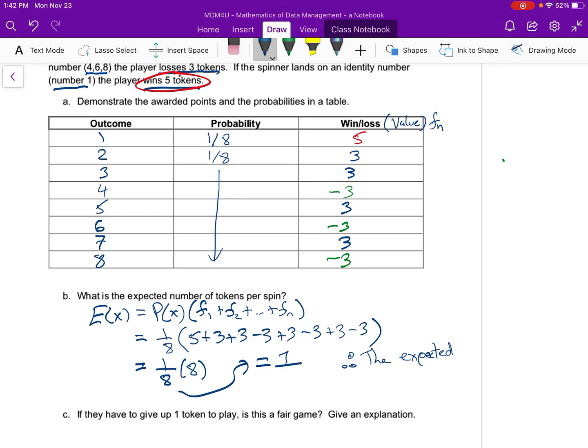or the expected number of tokens per spin is 1. So if you were to play this over and over, you would expect that you would get 1 token.